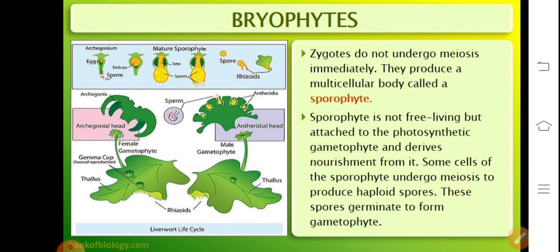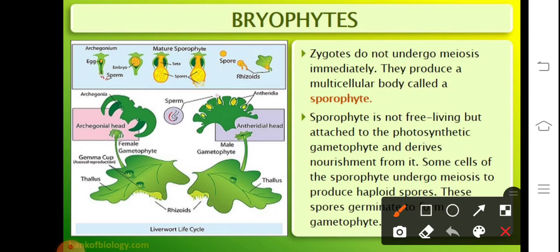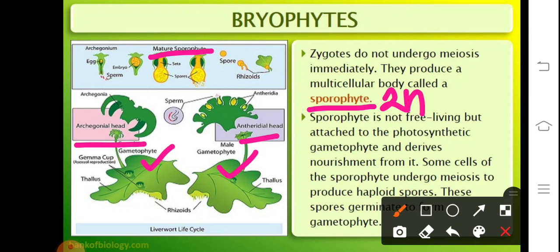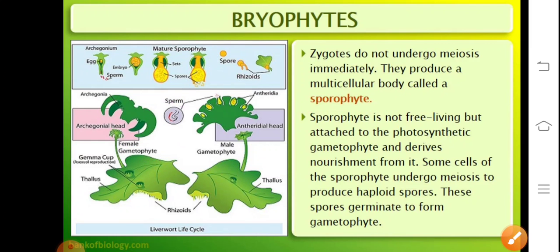The zygote immediately does not undergo meiosis. It will produce the multicellular body, which is referred to as the sporophyte. So the sporophyte is dependent on the gametophyte and it is diploid in nature. This is the diagrammatic representation of the male gametophyte and the female gametophyte, bearing the male and the female reproductive structures. The sporophyte which is produced, that is diploid in nature, will produce the spores which are haploid after undergoing the process of meiosis, which is referred to as the reduction division.